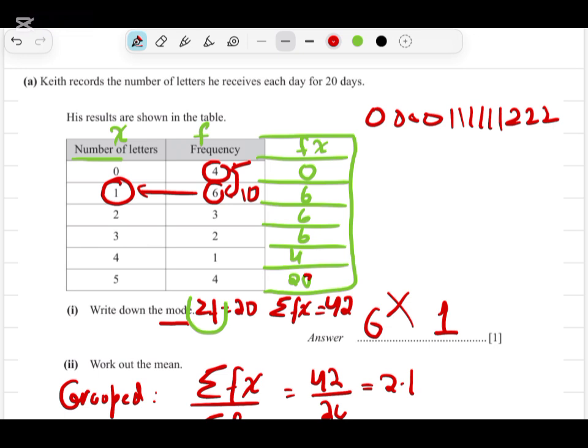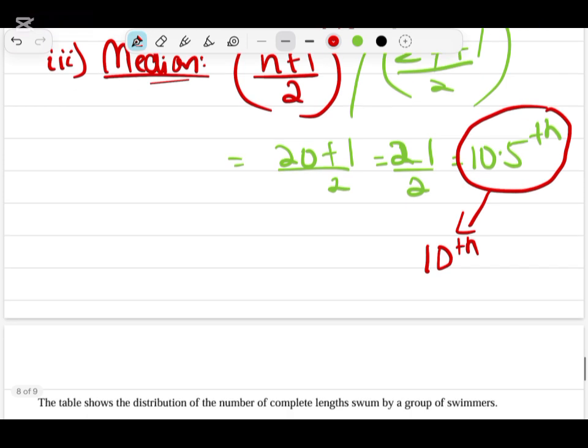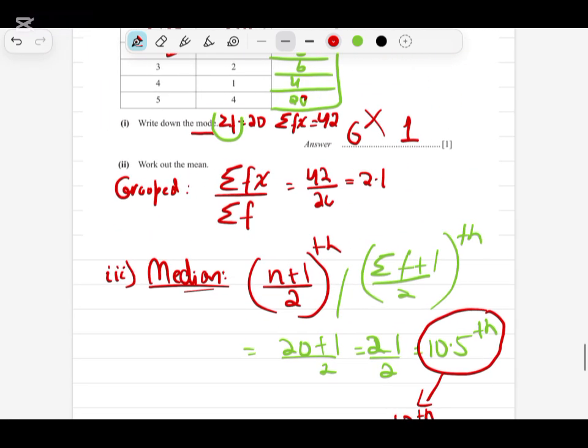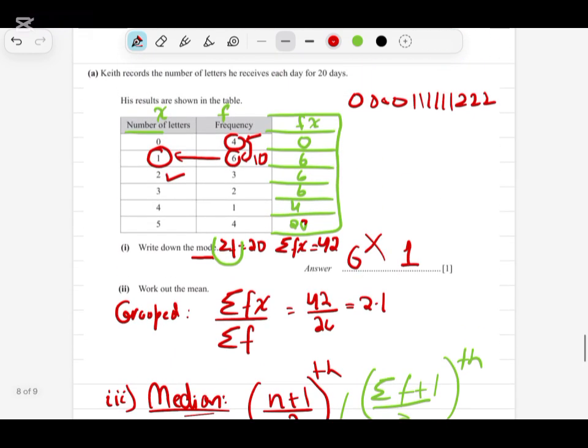So I'm considering 10.5 as 10th because it's giving us the value 1, the lower value. If I consider the 11th, it will give me the 2. So 1 will be considered as the median. So the median will be 1 of this question. So I hope everything is clear in this, how I find mode, mean and median of this